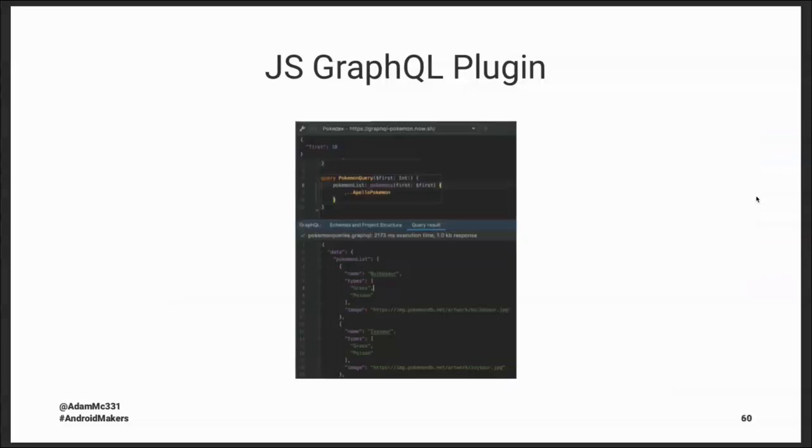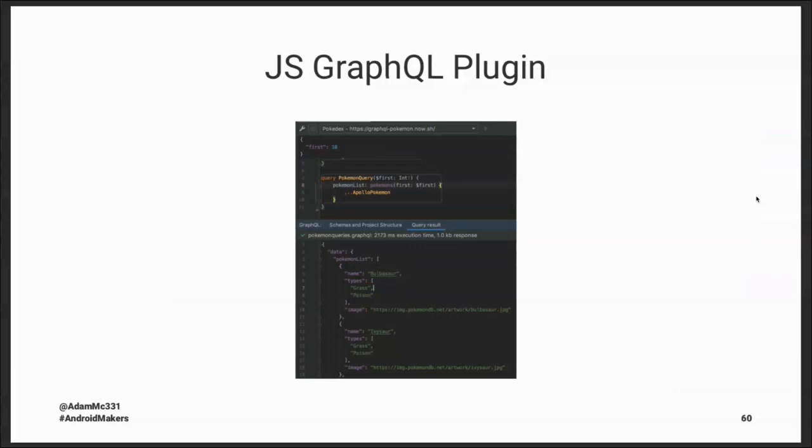And you can also tell this plugin what the endpoint is for your API so that you could run these queries right from your IDE. This one was easy to do because this is a public API, but you can also use this with a private API. You will just have to specify your own authorization token and such. But this shows me testing my queries right from inside the IDE and not inside the graphical web interface that we saw in the beginning.